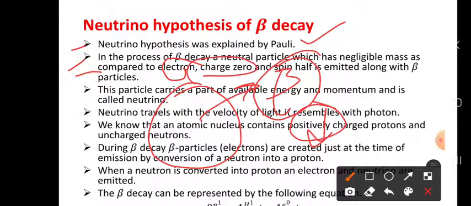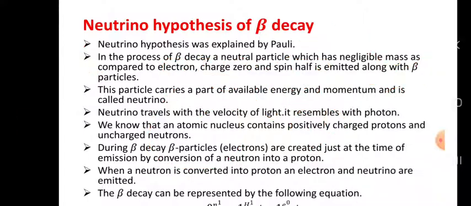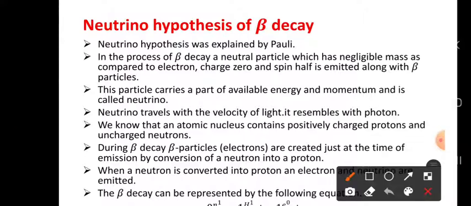The particle which is emitted along with the beta particle doesn't have any charge. Charge is zero, but it has spin. So its spin can be written as h cut by 2 pi, h cut by 2, half spin. Spin half, that means h cut by 2, emitted along with the beta particle.